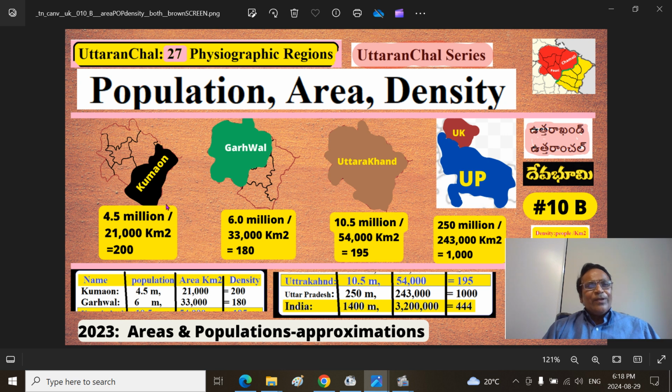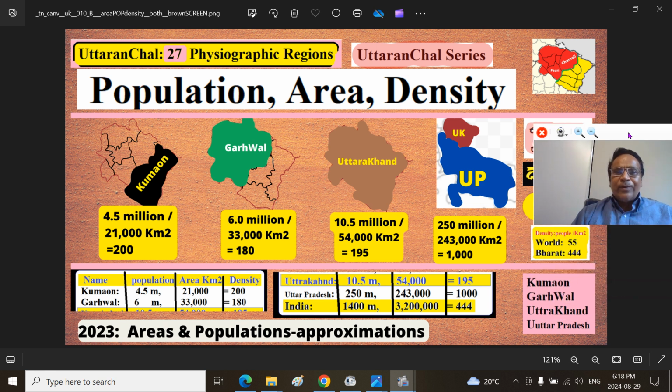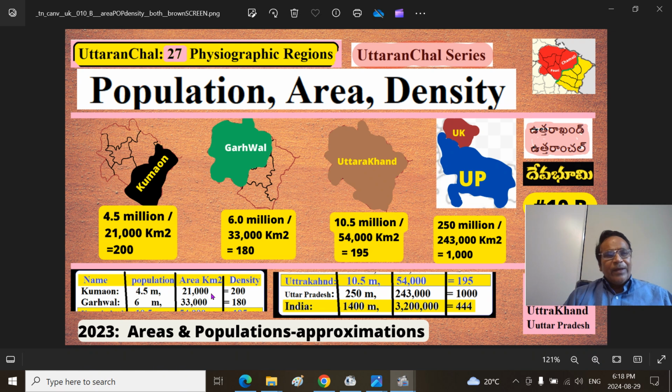So let's go to this. I have given the entire information here; you can pause and look at it. I will go through it. First, how many people live here? Remember, Himachal Pradesh has a population of 7.5 million. Uttaranchal has almost the same area as Himachal Pradesh, 54,000 or 55,000 square kilometers, but a little more population.